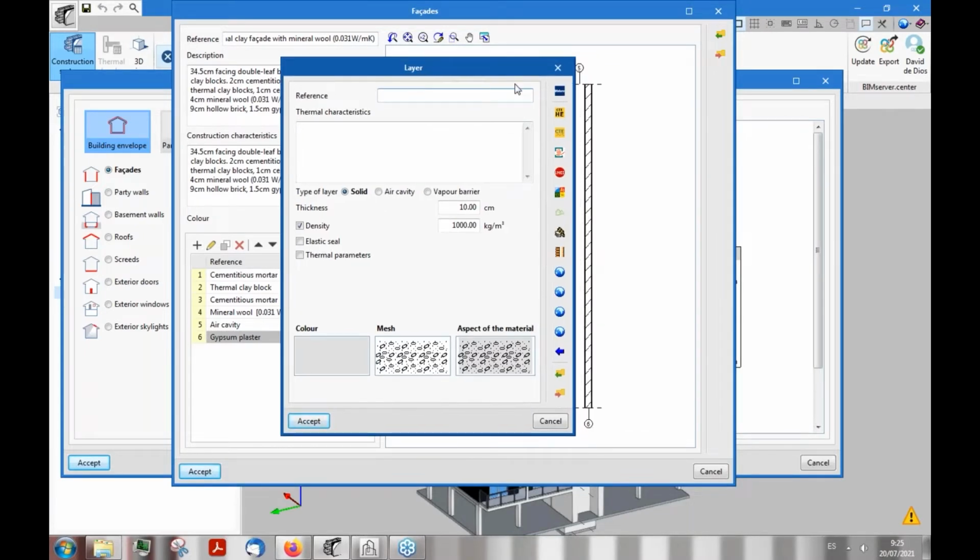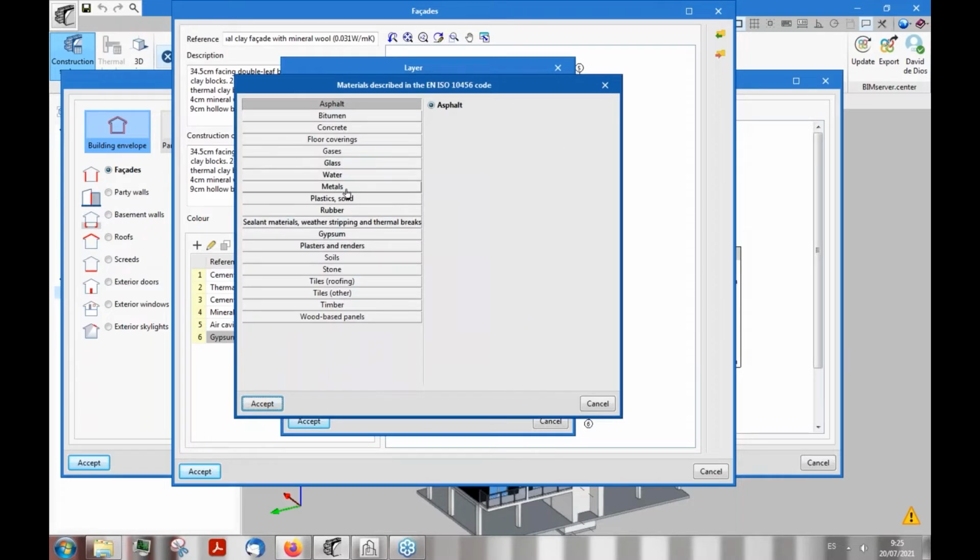We have preloaded some standard libraries from around the world, so you can have all their physical properties already defined with a click of a button, like for example right here.